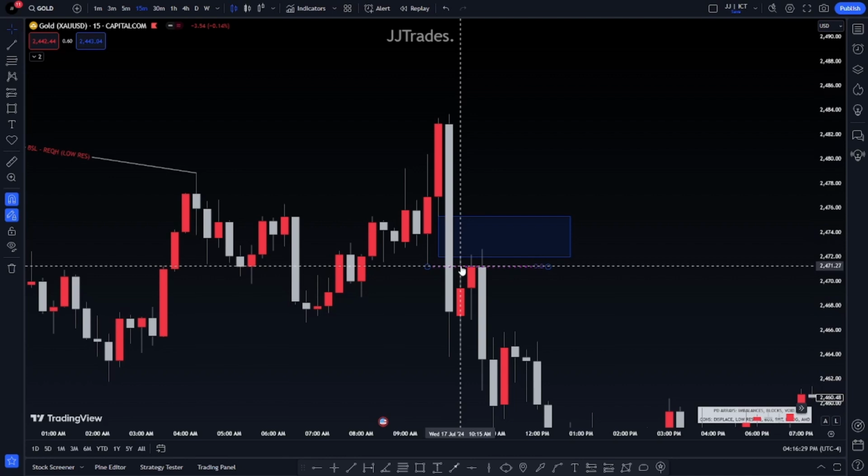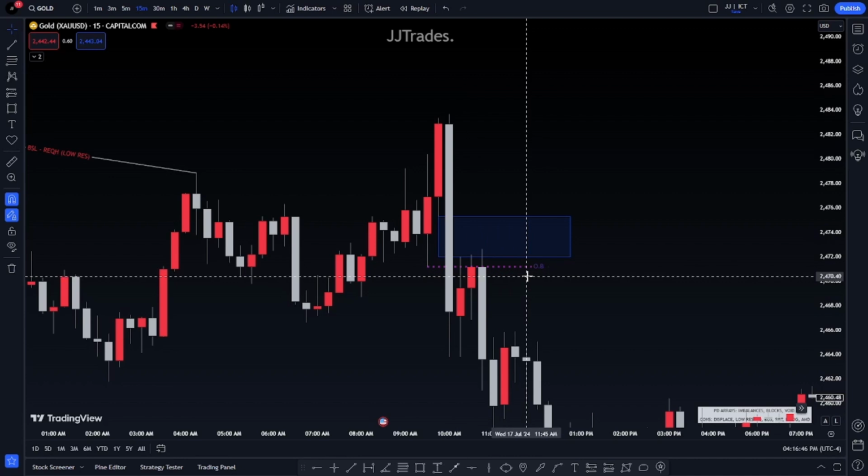because the order block by itself without a fair value gap is nothing. Okay, because order blocks form every single day, every single minute, every single hour, every single second, so they can get ran through very easily. But if there's a fair value gap in the order block, it forms a lot, but it doesn't form as much as just a single order block. Because an order block can form on a second chart, an order block can form on a 1 minute chart, it can form literally anywhere.